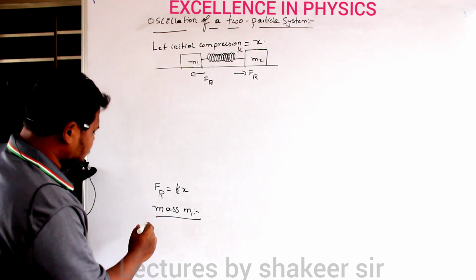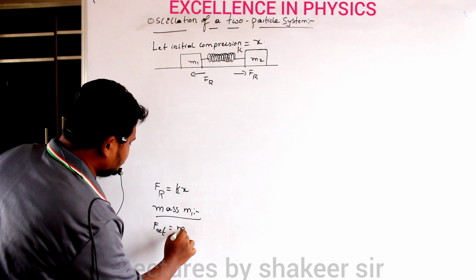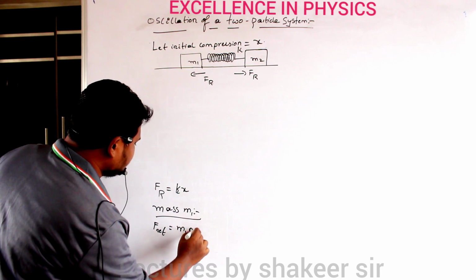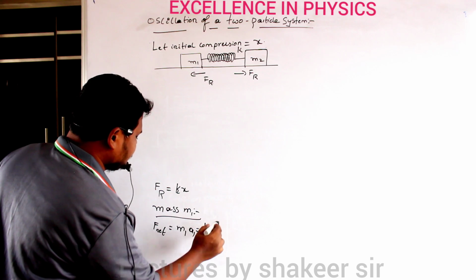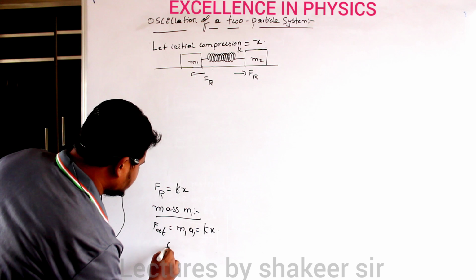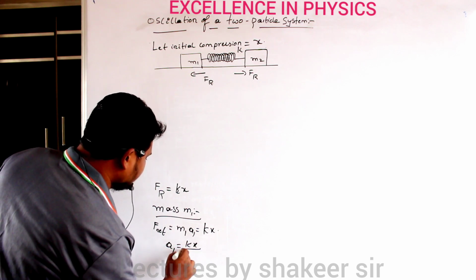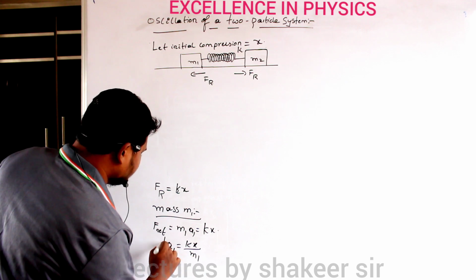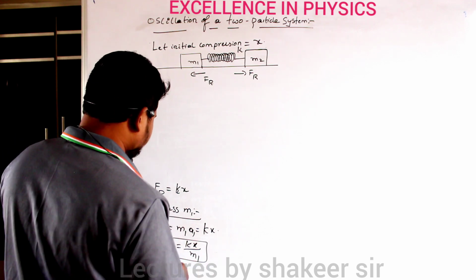Therefore net force is equal to mass into acceleration, which is equal to the restoring force, k into x. So what is the acceleration produced in the first body? A1 is equal to kx divided by m1. This is the acceleration produced in the first body.